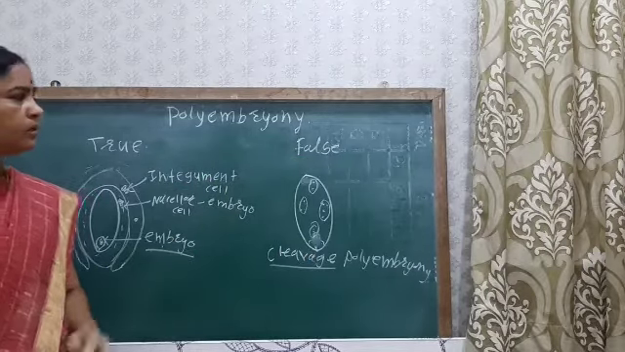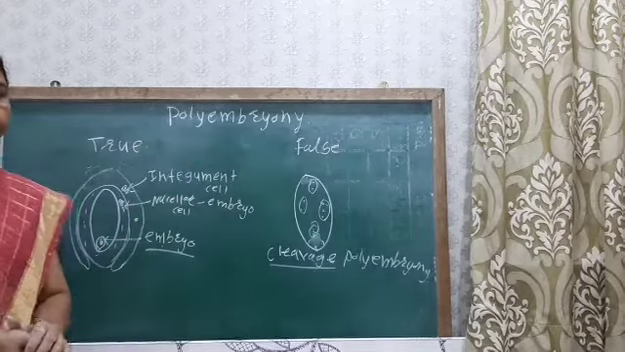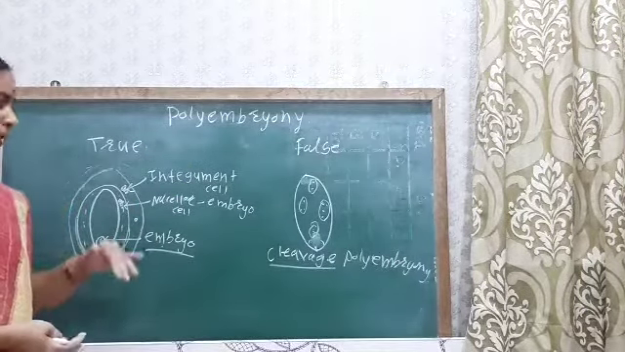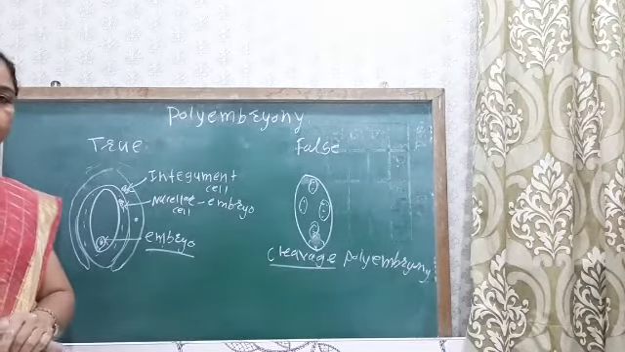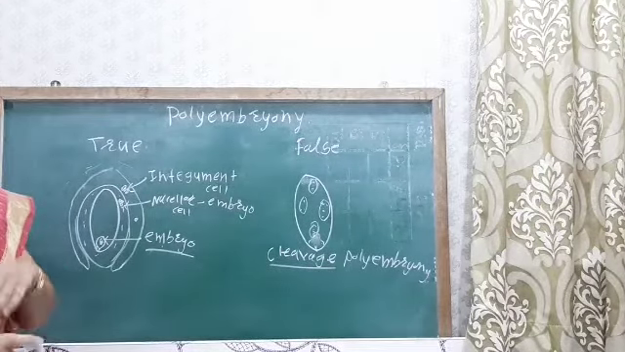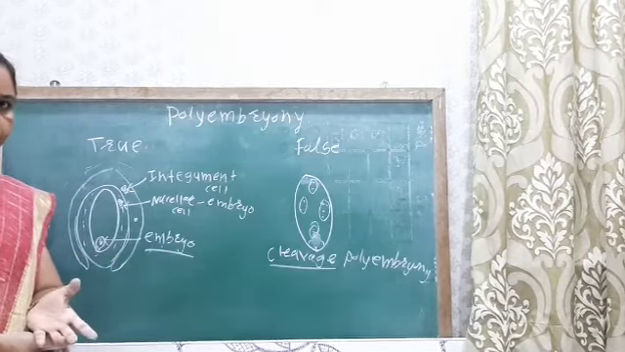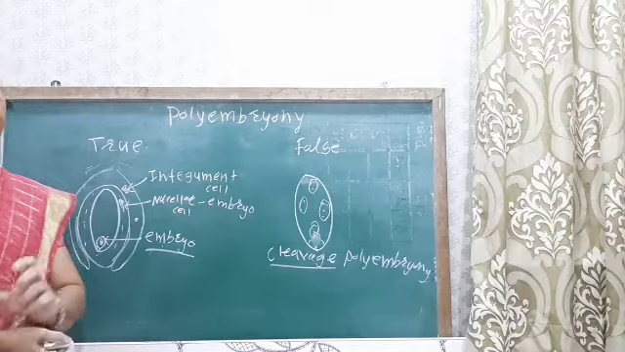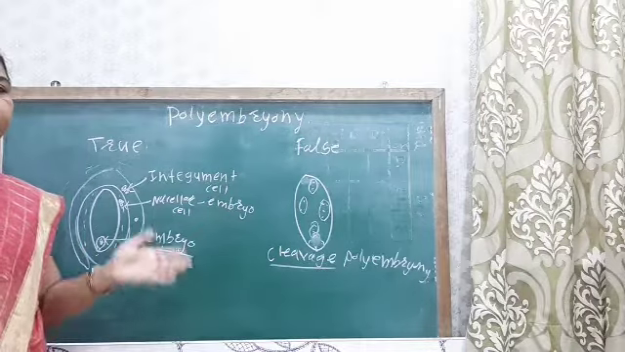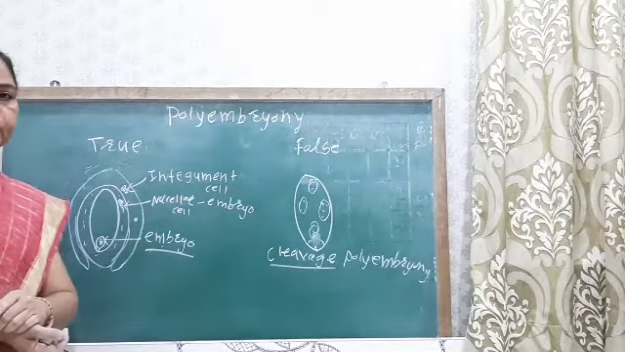So what is the use of polyembryony? Due to polyembryony, many embryos are produced inside a single seed, so many seedlings are formed. If any one seedling is damaged, more than one seedling is produced.